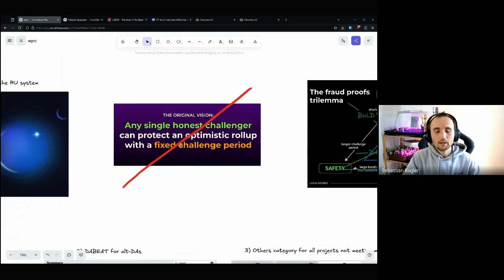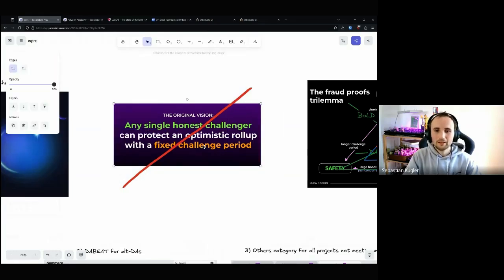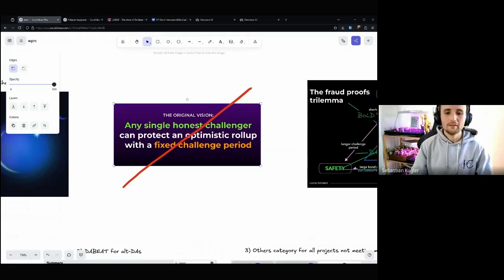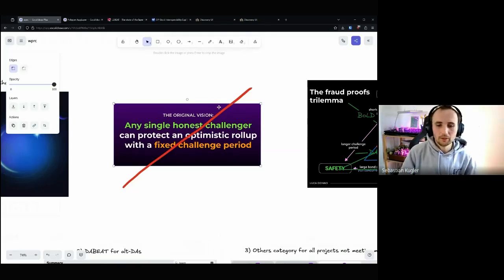I'll just shortly say that proof systems are incredibly complicated. And our old assumption, how we looked at proof systems, especially fraud proof systems, was very naive and had to be revised. This is also something Luca, one of our researchers, published. We had an assumption that in a fraud proof system, any single honest challenger can protect the entire rollup, and all this with a fixed challenge period. And this original vision is completely revised.